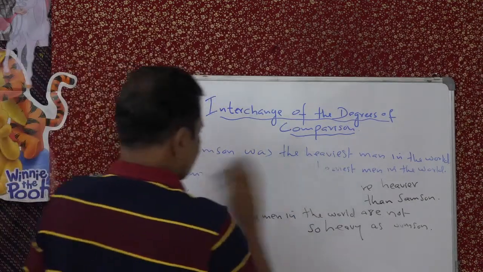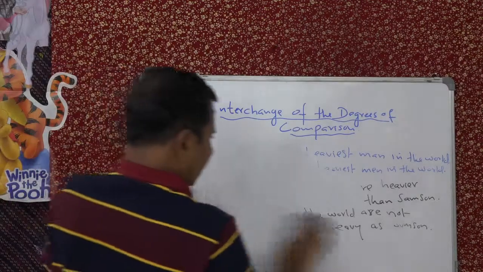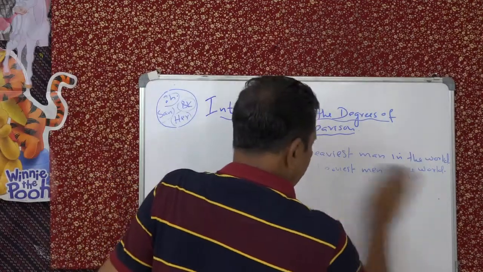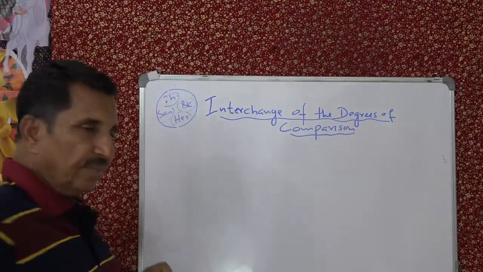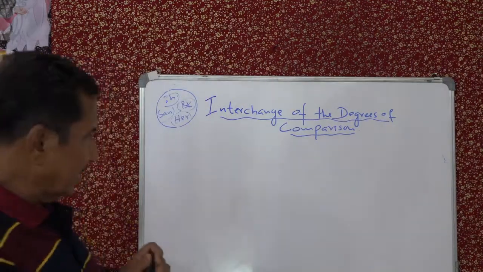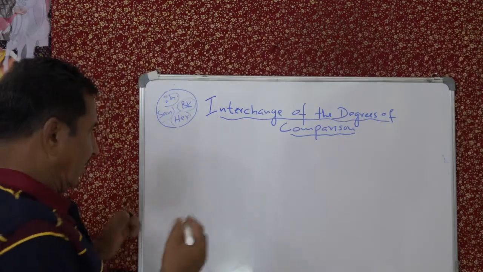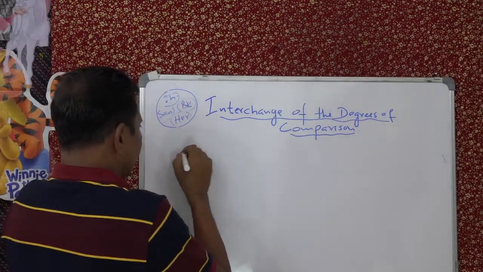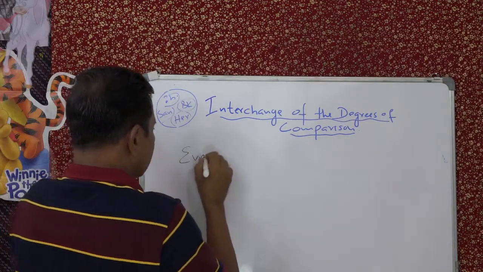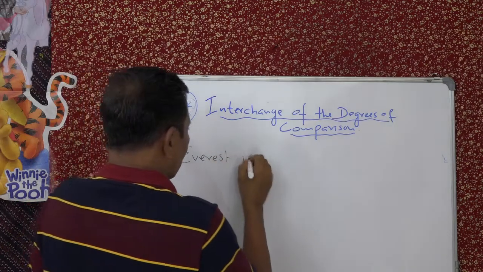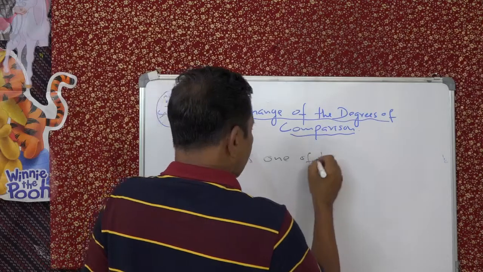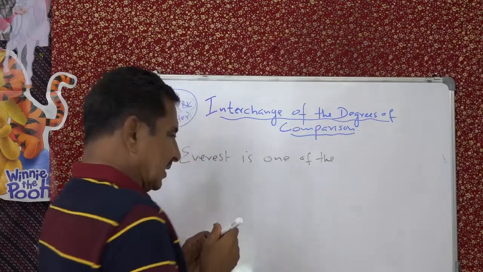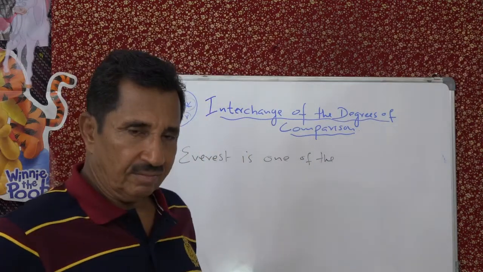Okay, let's say once again. You can see one more example, then I think it will be clearer to you. Here we come. Think about the peak. Everest is one of the highest peaks in the world.